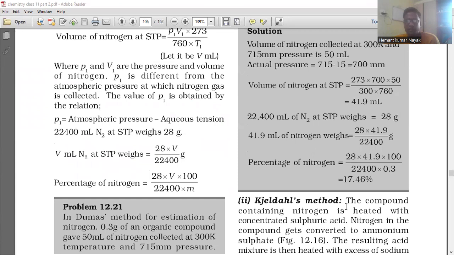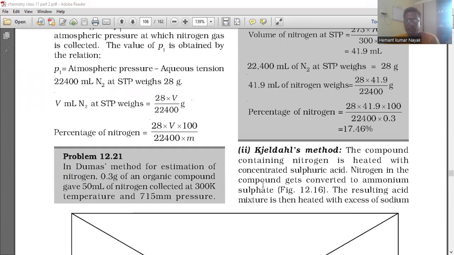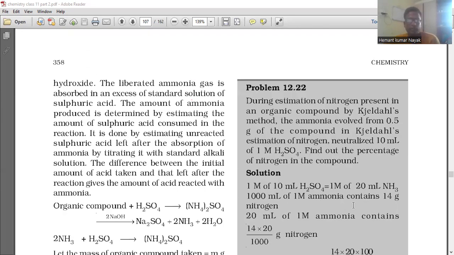And for Kjeldahl method, the compound containing nitrogen is heated with concentrated sulfuric acid. Nitrogen in the compound gets converted to ammonium sulfate. The resulting acid mixture is then heated with excess of sodium hydroxide. The liberated ammonia gas is absorbed in an excess of a standard solution of sulfuric acid. The amount of ammonia produced is determined by estimating the amount of sulfuric acid consumed in the reaction. It is done by estimating unreacted sulfuric acid left after the absorption of ammonia by titrating it with the standard alkali solution. The difference between the initial amount of acid taken and that left after the reaction gives the amount of acid reacted.